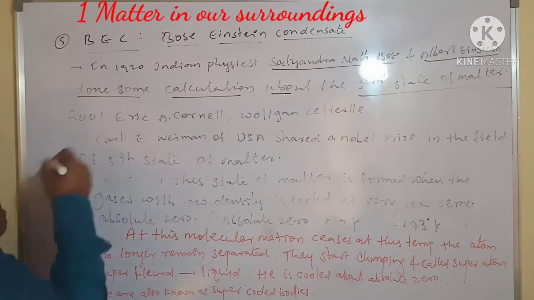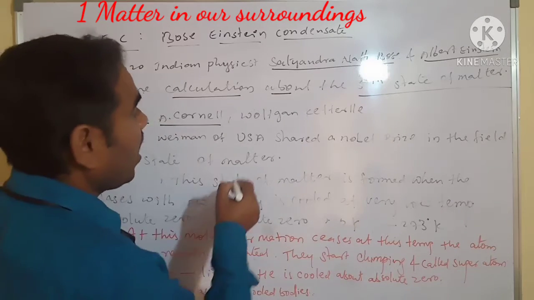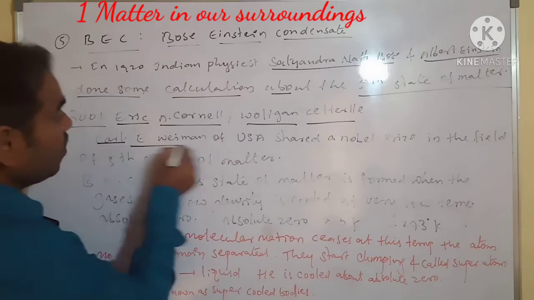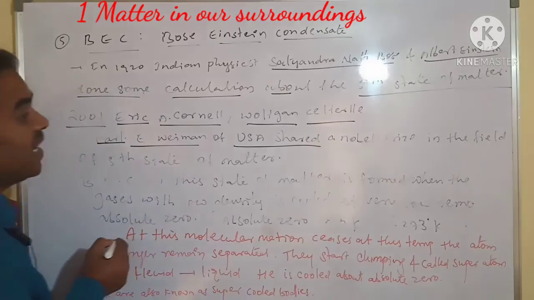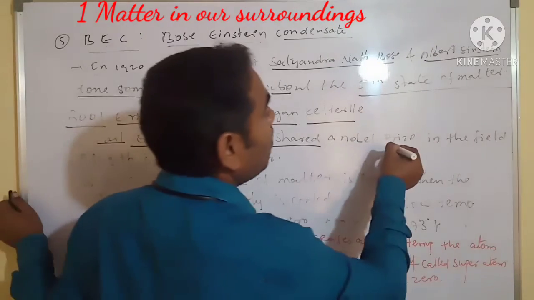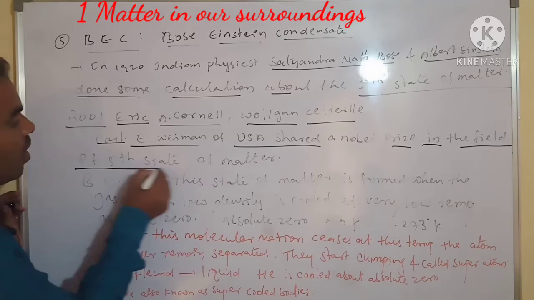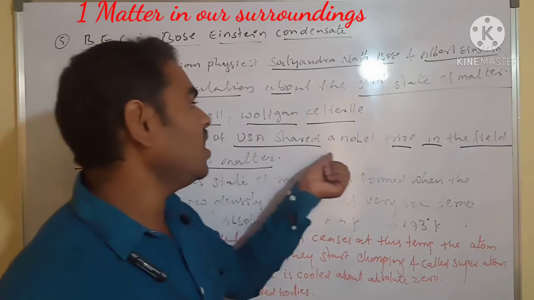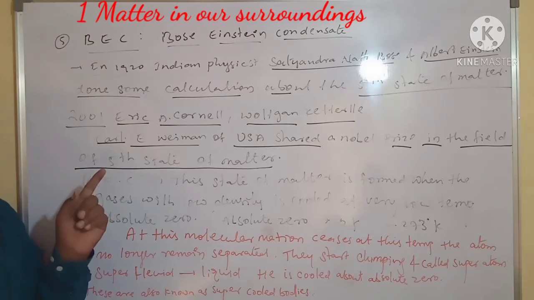In 2001, Eric A. Cornell and Carl E. Wieman of the USA received the Nobel Prize in the field of the fifth state of matter.